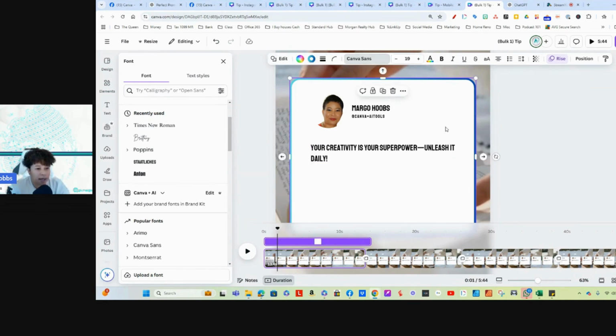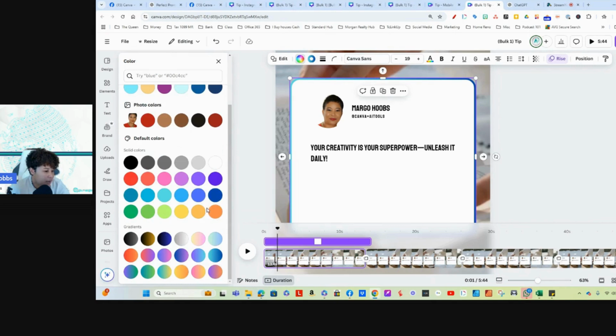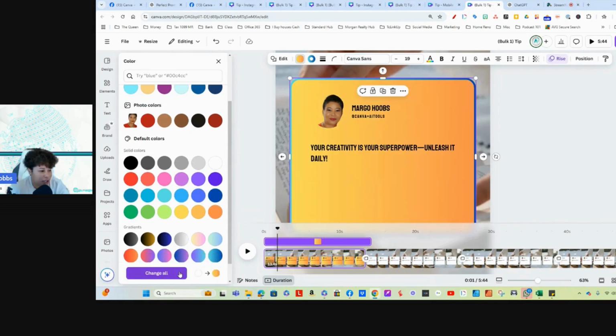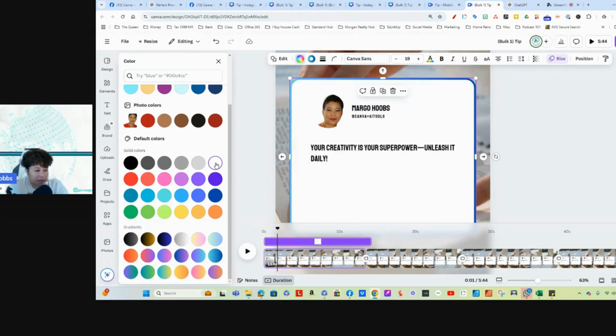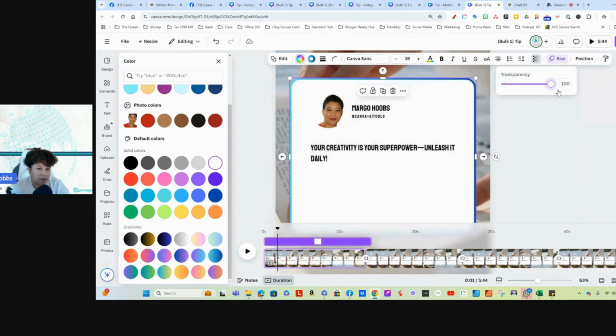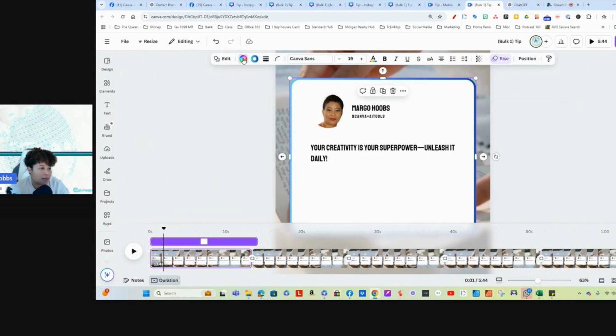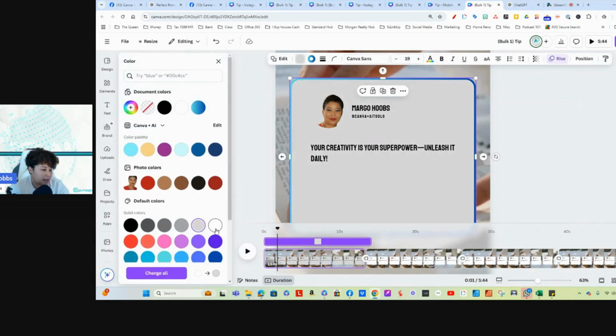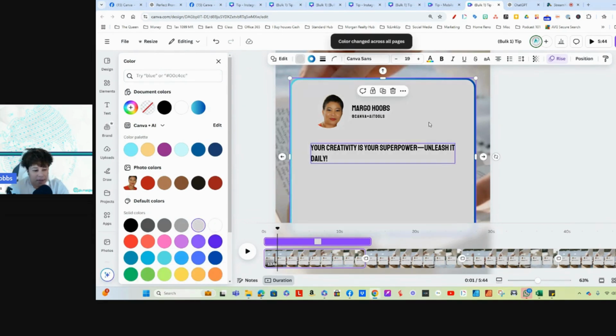If you wanted to change this background from, say, for instance, the white, and I'm just giving you guys some ideas, you come over here and we're going to go back down here. Let's try something fun, that's a little bit too much for me, even for me with my bright self, then you could change it. It's up to you. If you wanted something a little bit different, you don't have to go with just a static white. I happen to like the static white for these. This will not allow you to change across all the pages, but if you do it on just one, let's go back here, click gray, click white, you can go change across, and if you notice, everything is now gray.